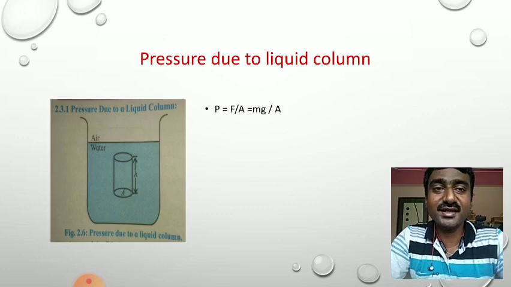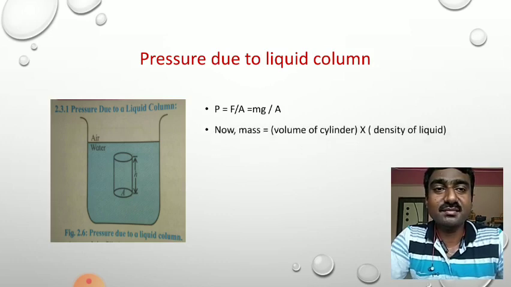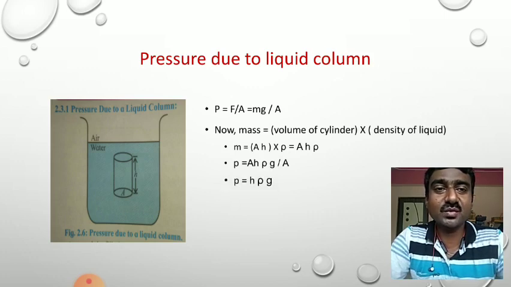We replace F with mg and substitute. Now we know that mass is the product of volume of the cylinder and density of the liquid. Substituting these values, volume is A into h, and the symbol of density used is rho. Therefore, m can be replaced as A h rho in the above equation. So the equation now becomes P is equal to A h rho g divided by A. So the term A gets cancelled and we have pressure is equal to h rho g. This is the formula for the pressure exerted by the liquid column.